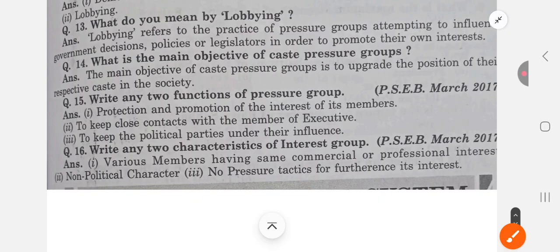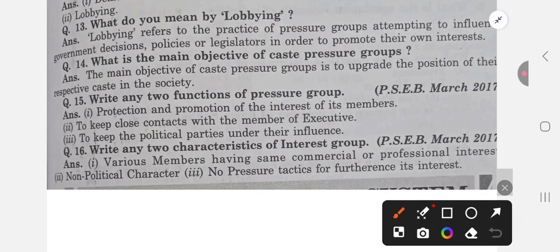What is the main objective of caste pressure groups? The caste pressure group aims to upgrade the position of their respective caste in the society. Write any two functions of pressure groups: protection and promotion of the interests of its members. Keep close contact with the members of the executive, and influence political parties in their own favor. And question number 16, write any two characteristics of interest group. Various members have the same commercial and professional interest, non-political in character, no pressure tactics for furtherance of its interests.